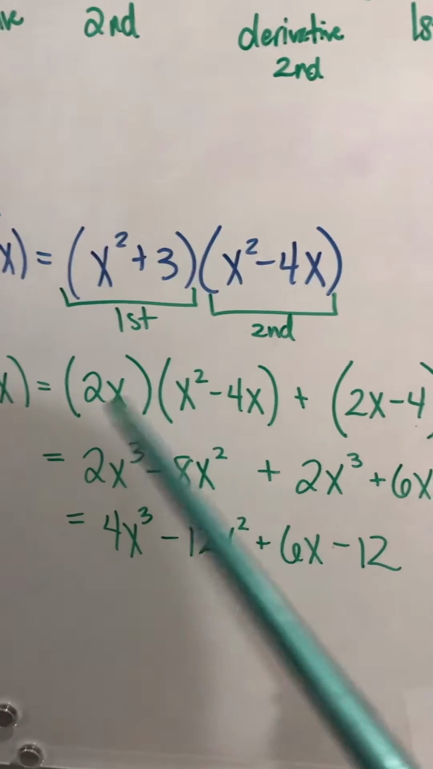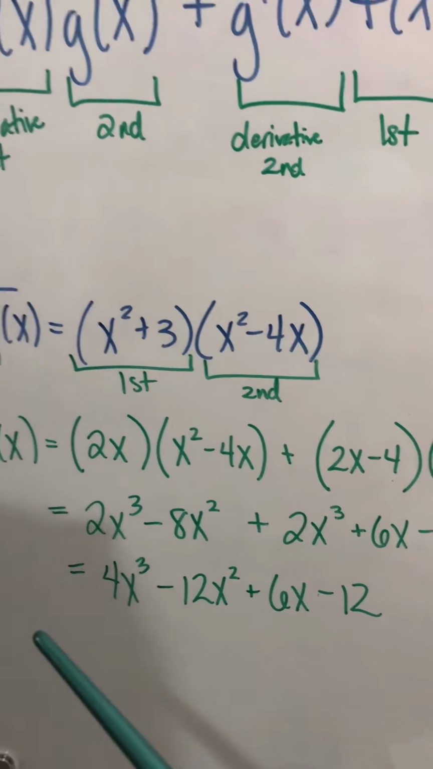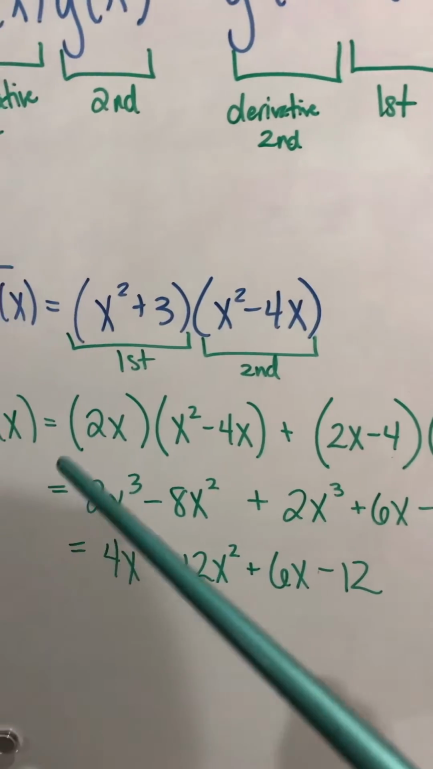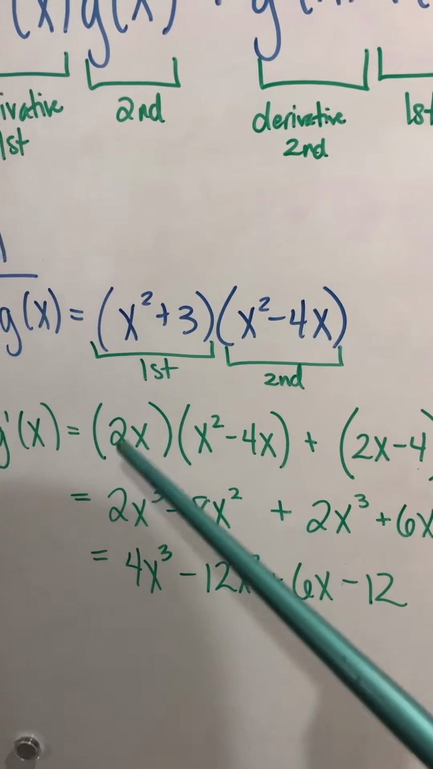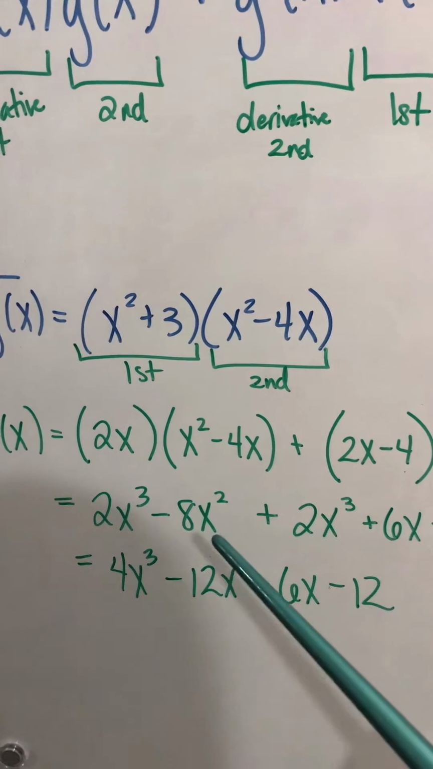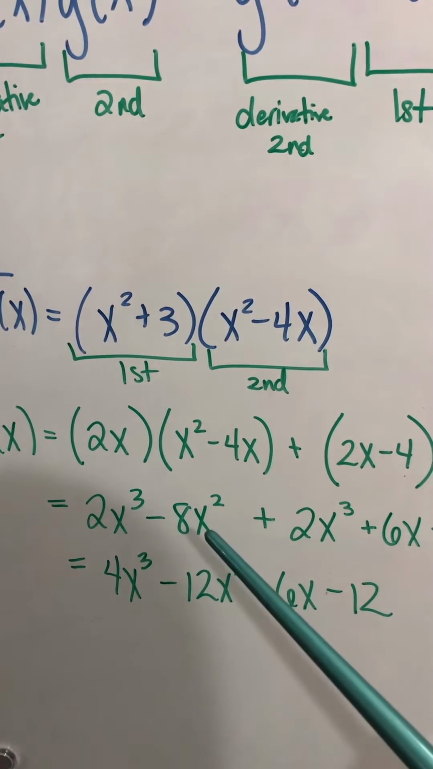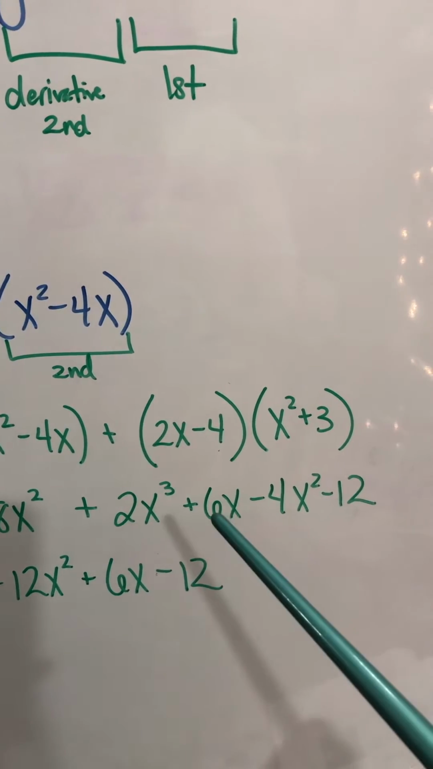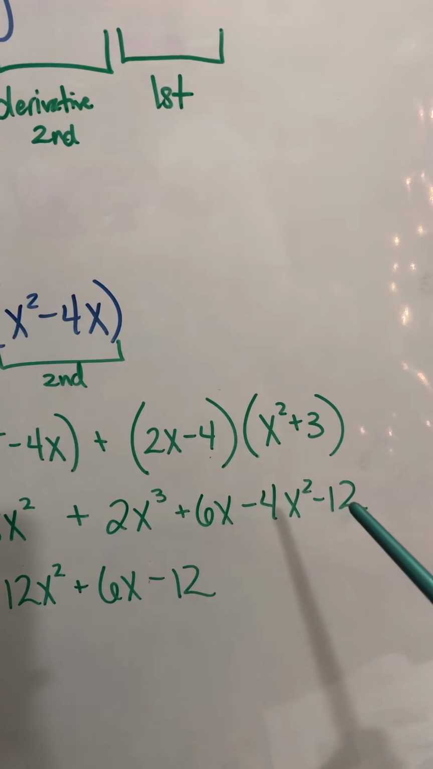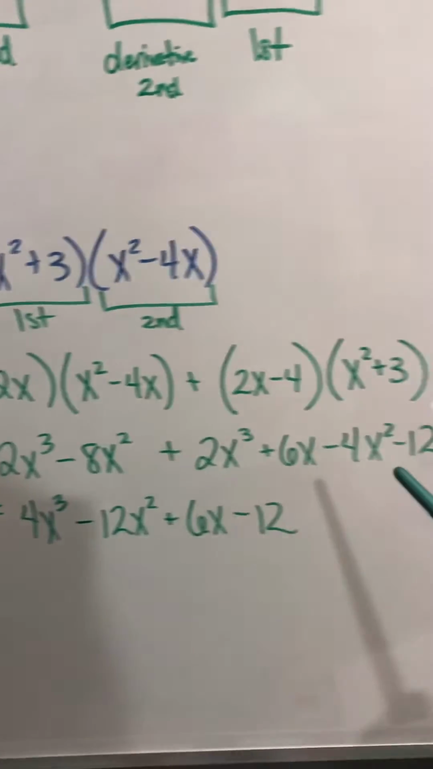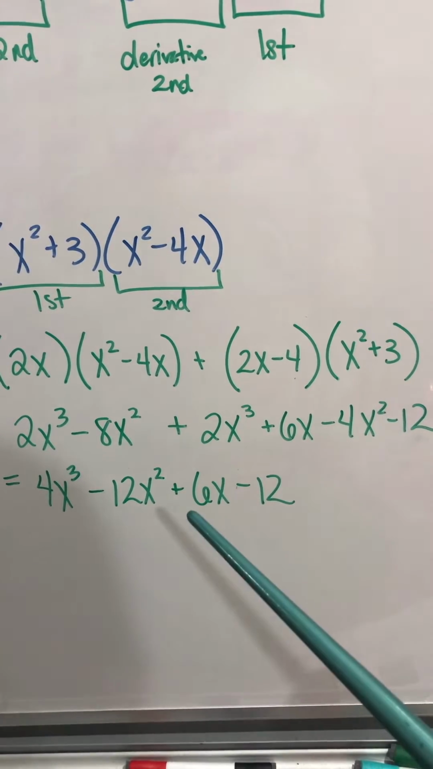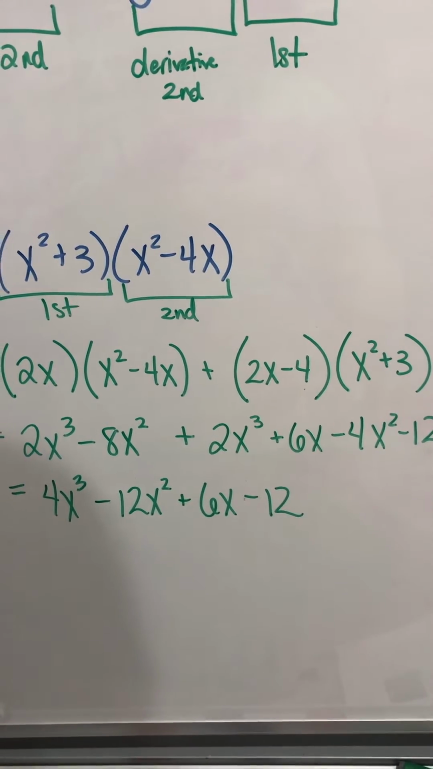So then all you have to do, depending on if it's a test or whatever, if this is how it looks, then there's your answer. If they want you to simplify, you're just going to do some algebra, so you're going to do the distributive property here, and you get 2x cubed minus 8x squared. You're going to FOIL over here, and you get 2x cubed plus 6x minus 4x squared minus 12. Then you combine like terms, and you get 4x cubed minus 12x squared plus 6x minus 12.